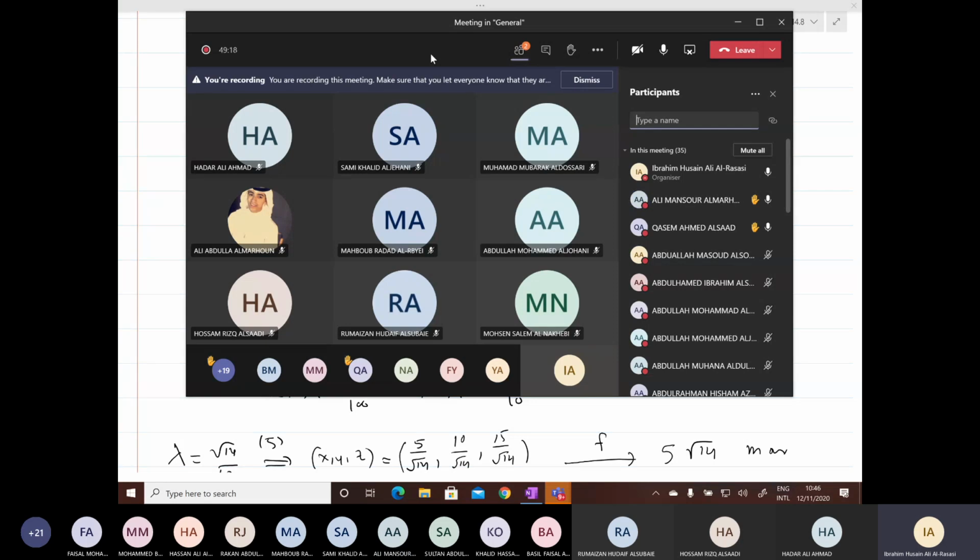Make sure that when you get a solution, you use all the equations in the system. If you get this point using the 3 equations or 4 equations, all the equations in the system, then you don't need to check. But if you find a solution using only 2 equations, you have to check whether it satisfies the 3rd equation or not.